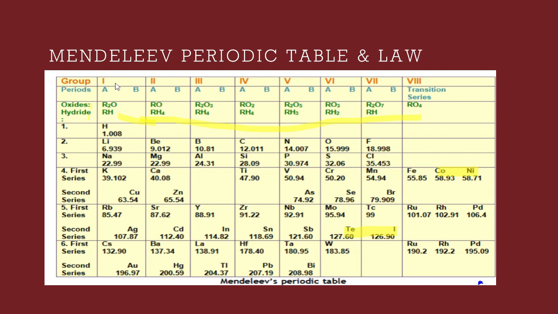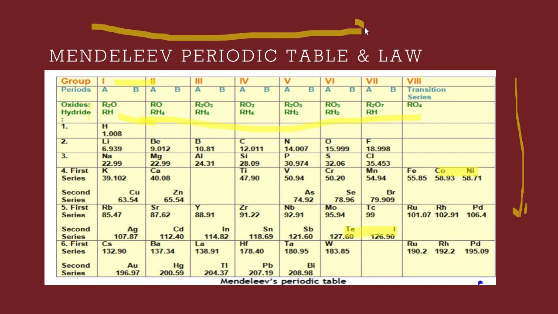Now you can see there is a red color marking on the top till 8, which is called groups. So from top to bottom, the vertical column is called groups, and the horizontal row from left to right is called periods. You can see here there are 8 groups and six periods in Mendeleev's periodic table. And you can see that there are subgroups A and B under each group till the seventh group.